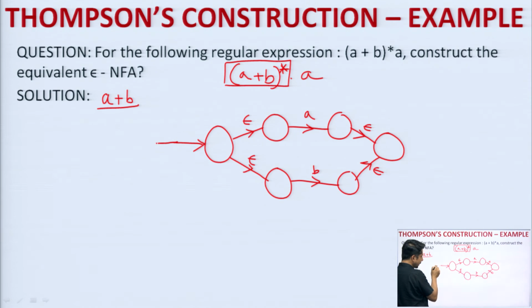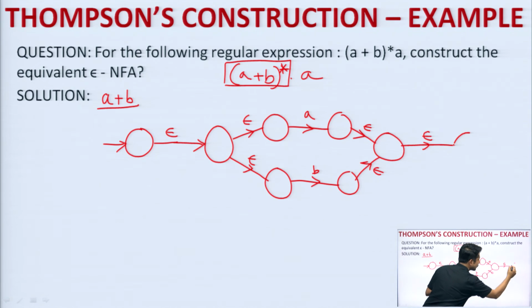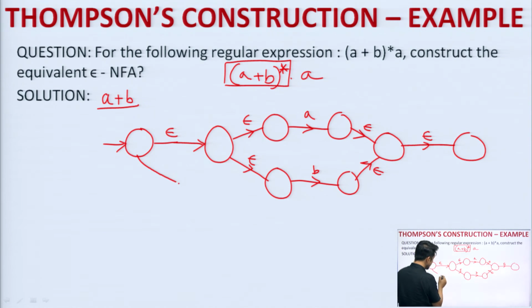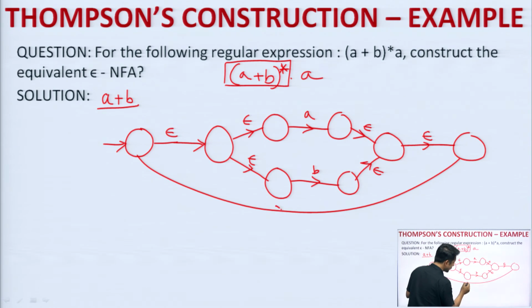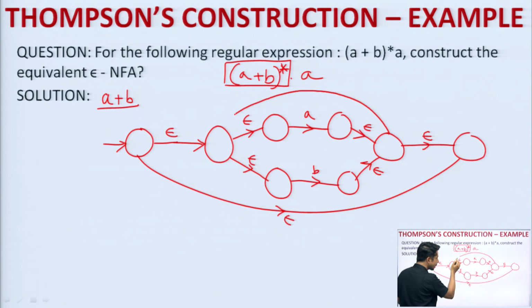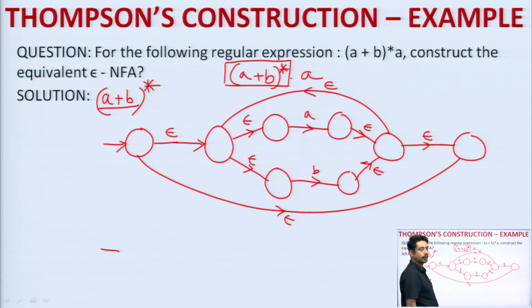Then, before that, one more initial state will be there, which will take an epsilon, okay, and one more state will be there, which will act as a final state. There will be an epsilon transition for this, correct. And if you remember, this is a single a. So, therefore, this will also get a backtrack epsilon transition. Got it? This will take a backtrack epsilon transition. Now, this is the diagram which is showing a plus b whole to the power Kleene closure. Got it?